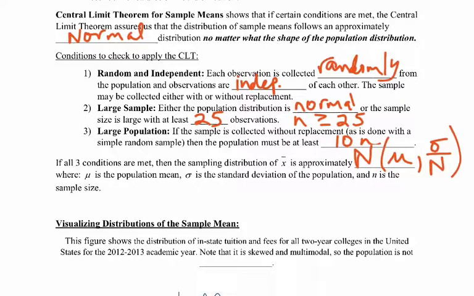So mu is the population mean, and sigma is the standard deviation of the population. And of course, little n is the sample size. Actually, let me make that little n, so we don't get that confused with big N. So this big N means it's normally distributed, and then the mean is mu, whatever the population mean is, and the standard deviation is sigma divided by the square root of the sample size.